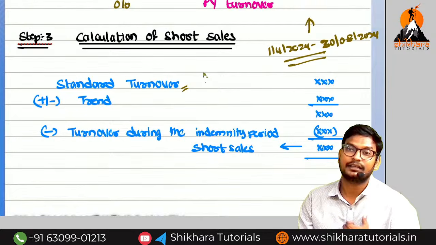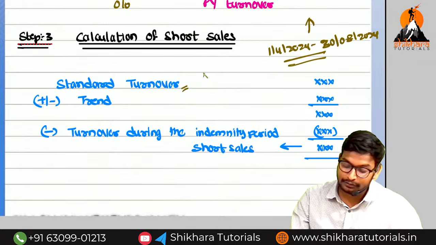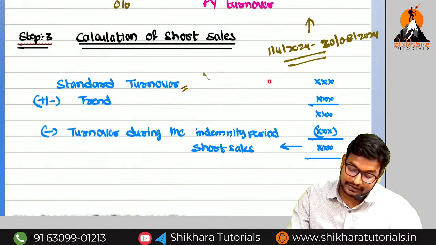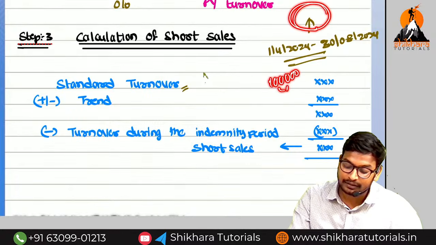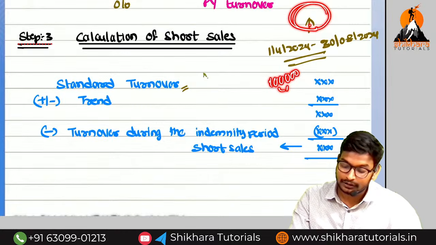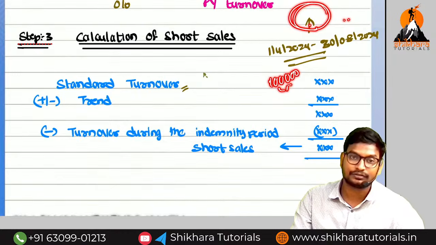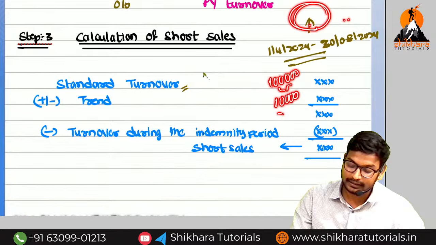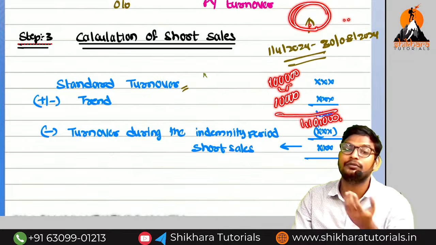We are estimating it based on the previous experience. Now every year we are going to increase sales by 10%. So we take the base: if it is 1 lakh rupees in the corresponding previous period, 1/4/2023 to 30th August 2023, we made sales of 1 lakh. Adding a 10% trend, that is 10,000. The total sales is 1,10,000. Even though we incurred the loss in this indemnity period, we have made 20,000 sales.